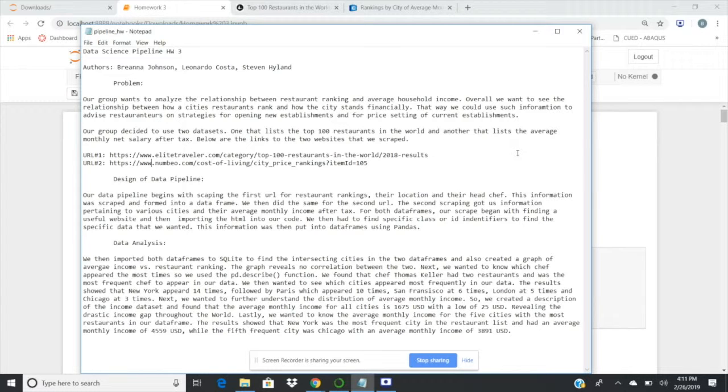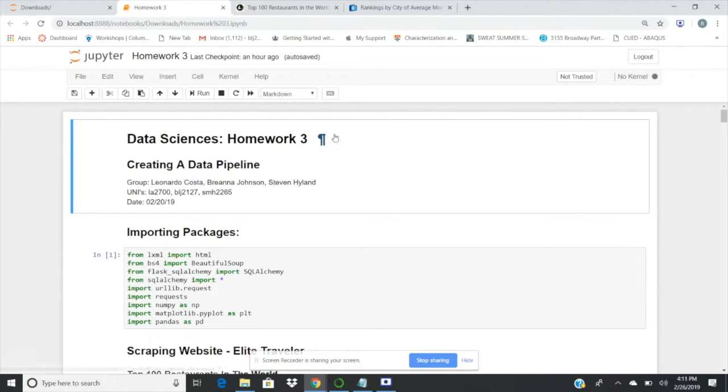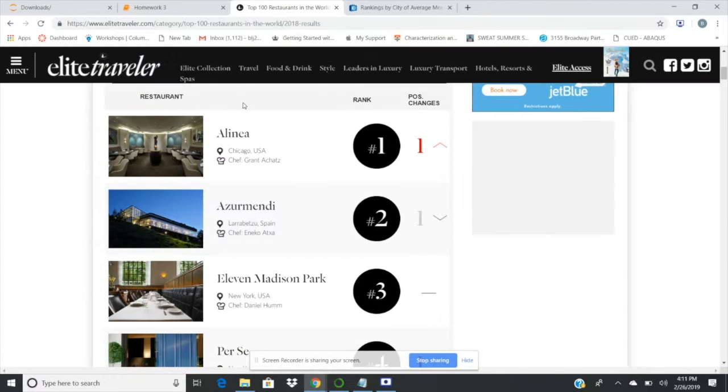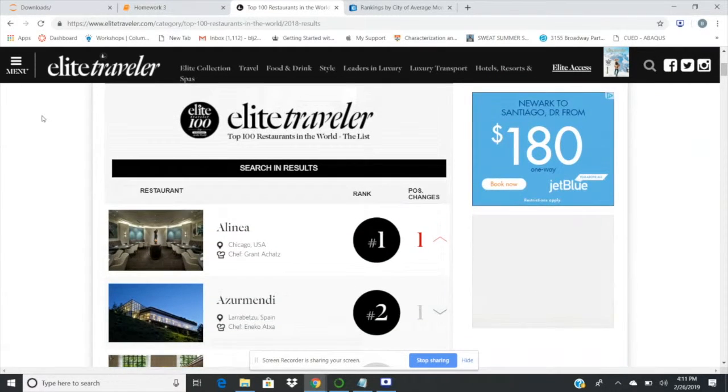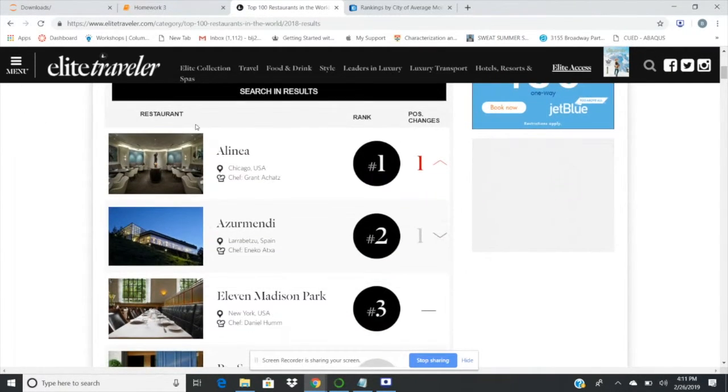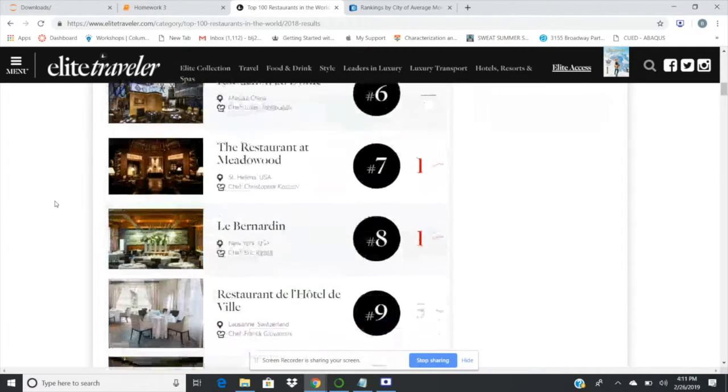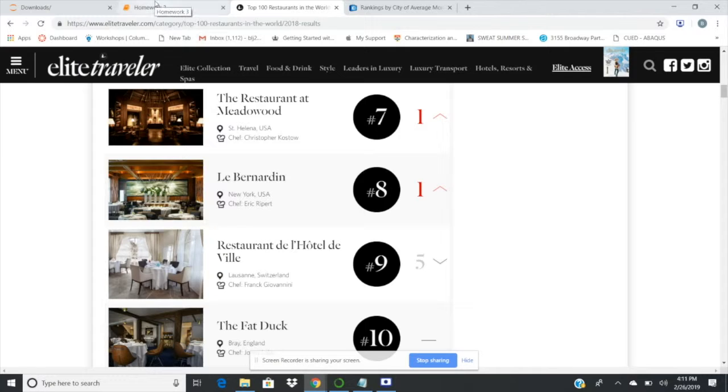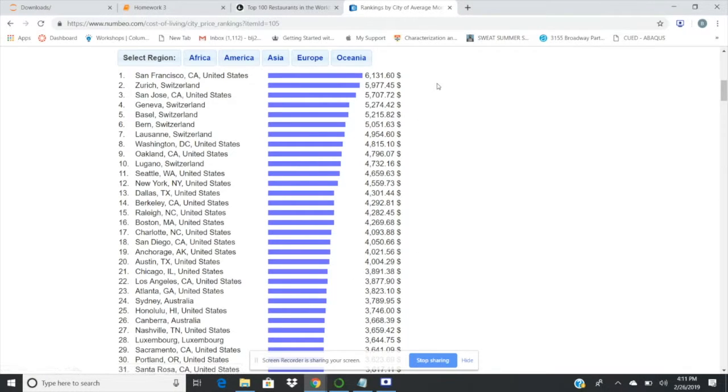Sorry, here's the website that we used. This is the one for the top 100 restaurants, as you can see. These change, but since they're scraped, every time we run the code, they'll be updated along with the rankings. So these include columns of the name of the restaurant, the city, the chef, as well as the ranking. And over here we have the rankings of the cities by average monthly salary.